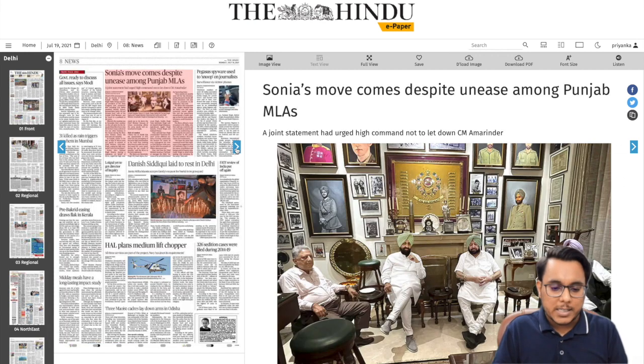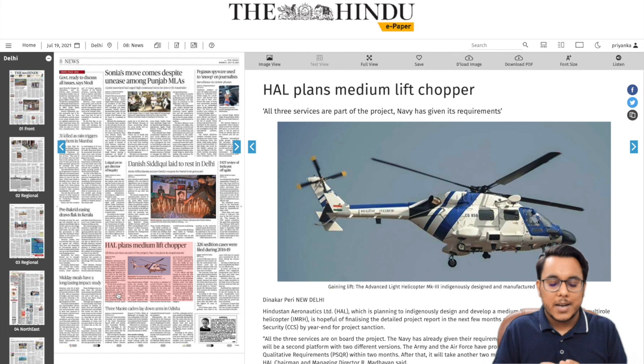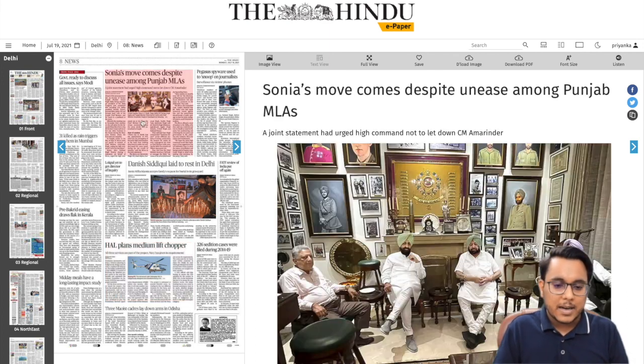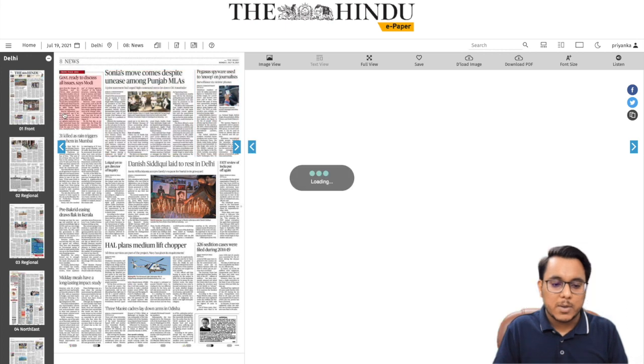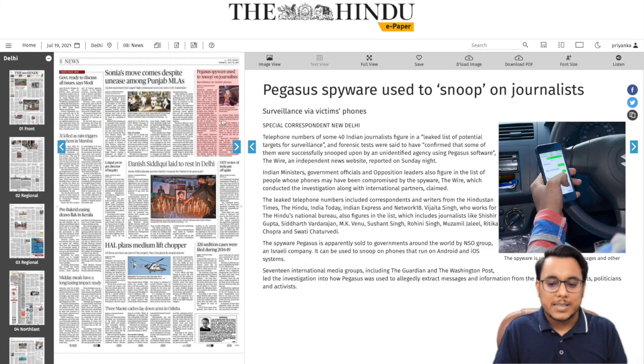Then guys, going on to the next page, here we can see that the HAL, it is planning for the medium lift chopper. We will see this thing. Then guys, there are other articles which are political, not very much important for our examination. Then guys, this article is talking about the Pegasus spyware. We will see this thing.